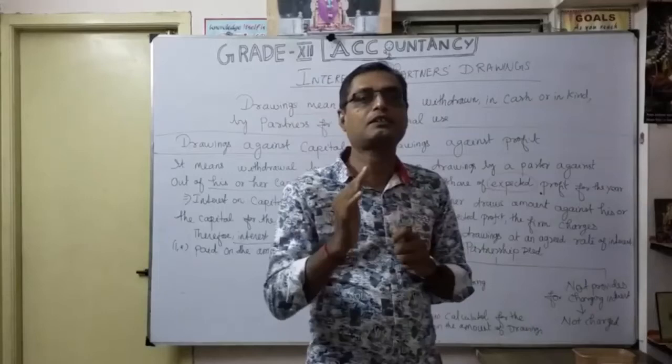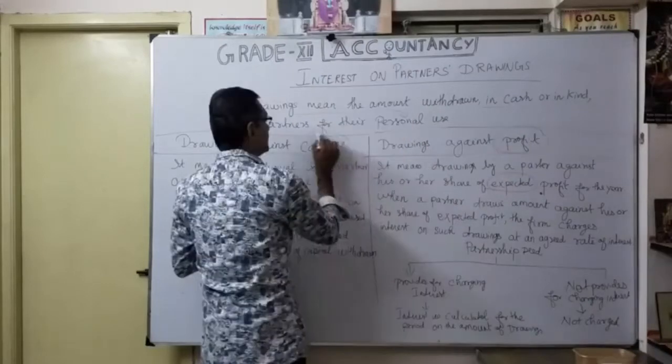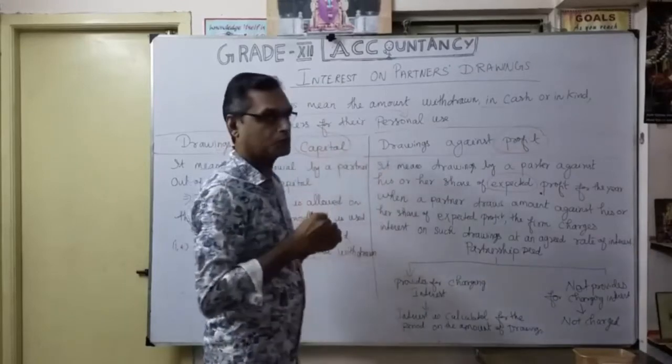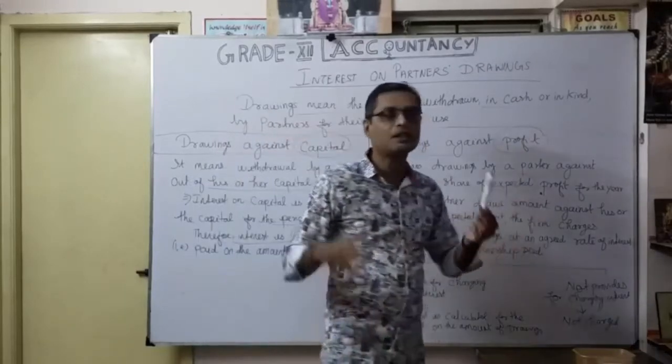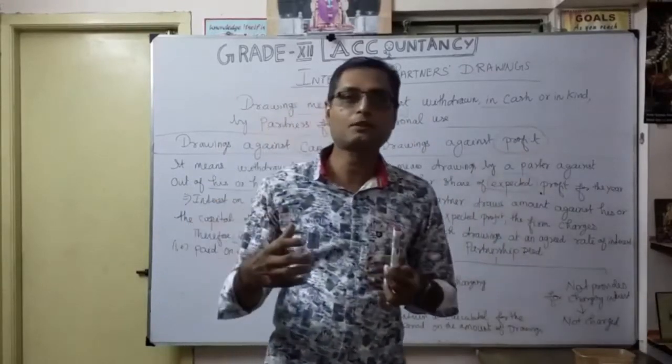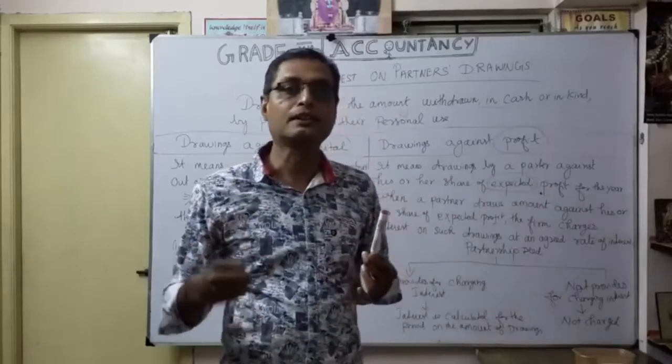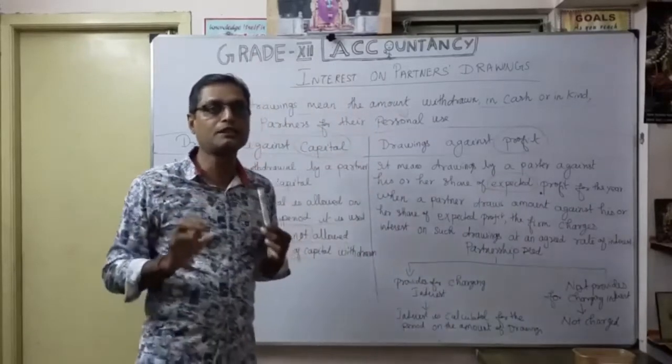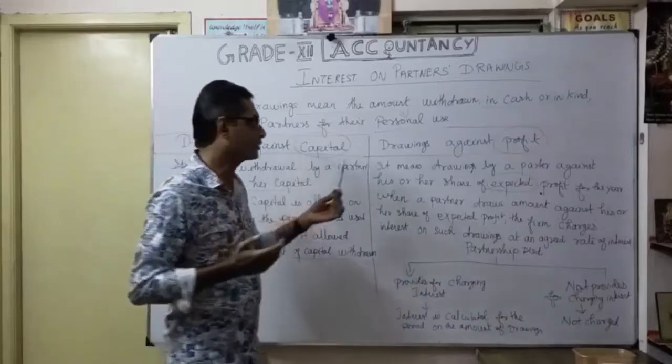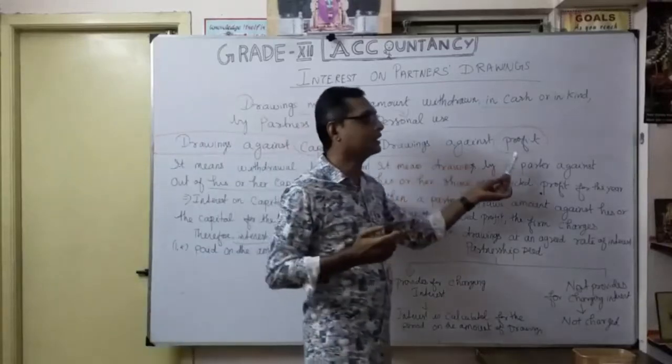Only that profit can the partner withdraw. That's why it is called against profit. Here against profit, there against capital. Only the expected profit share of the particular partner can be withdrawn in the form of drawings.